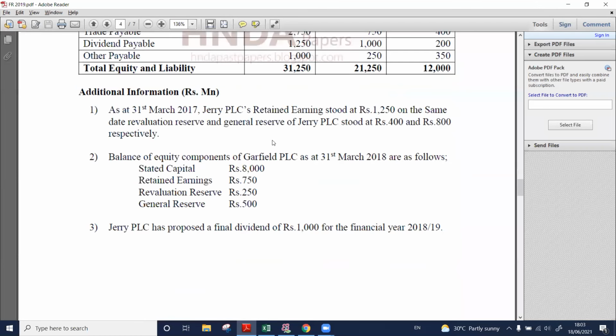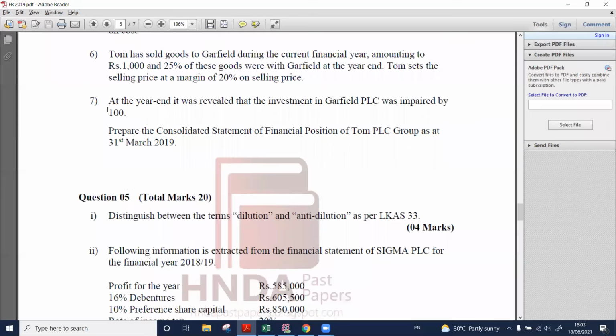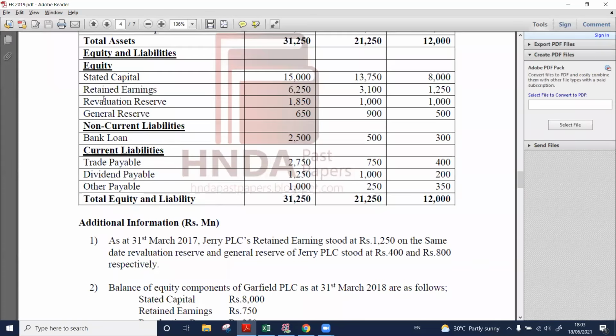And we have been given some additional information. 7 additional pieces of information, and what we need to do is prepare the consolidated statement of financial position of Tom PLC group as at 31st March 2019. So let's begin from here.